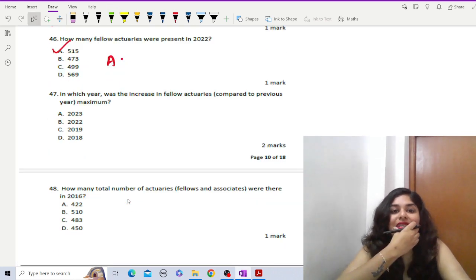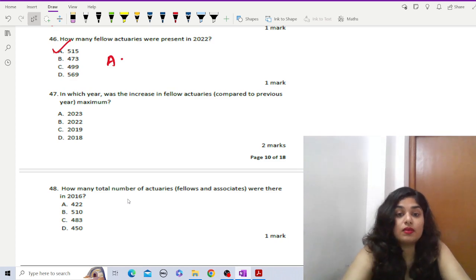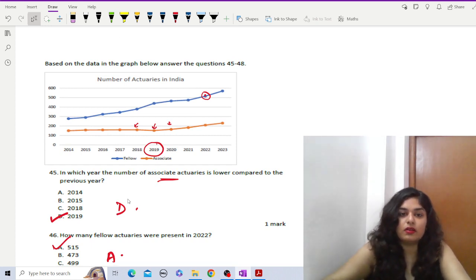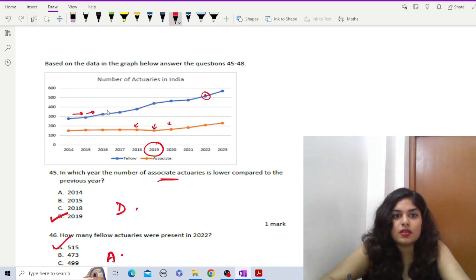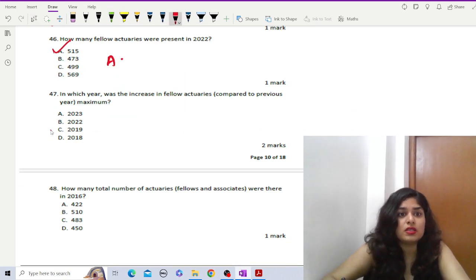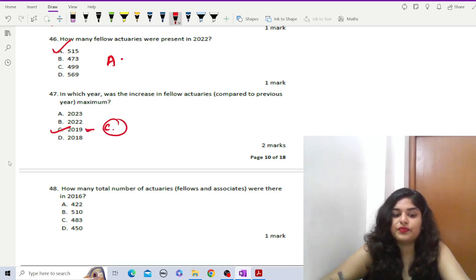Next, 47. In which year was the increase in fellow actuaries compared to the previous year maximum? Again look at the fellow actuaries, right? As you can see, it's increasing with a very slight increase. But from this to this, there is a jump, right? From almost the middle of 300 to the middle of 400, a very crisp and higher jump compared to the others, because they are within the same range, as you can see. But the range shifts here, so from that we can have an idea that it's 2019. If we have 2019 in the options, yes, definitely. So that is C, the correct option. Okay.